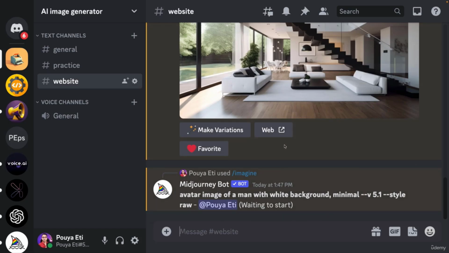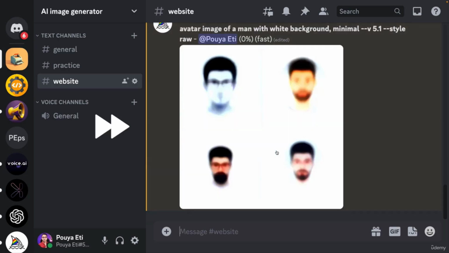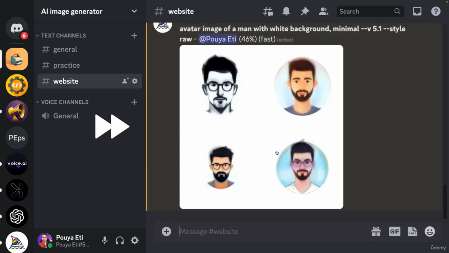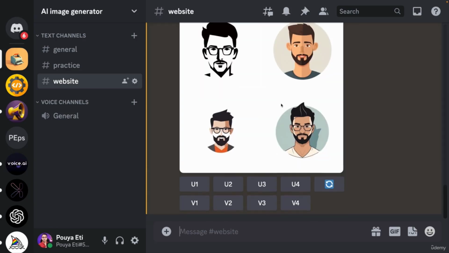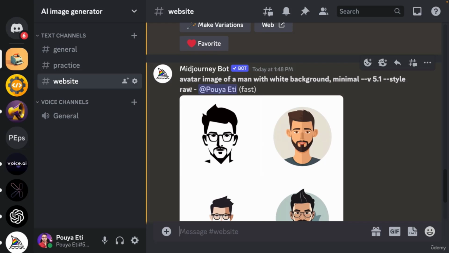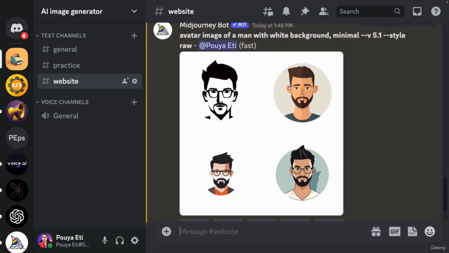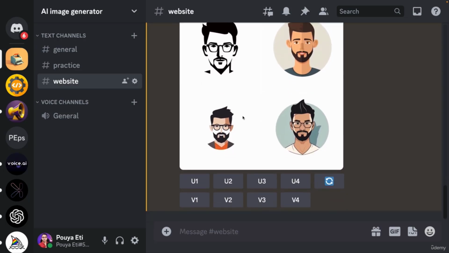So let's wait for the image to get ready. All right, the image is ready, but because I used the word minimal, it looks like logos. So let's try that prompt again.